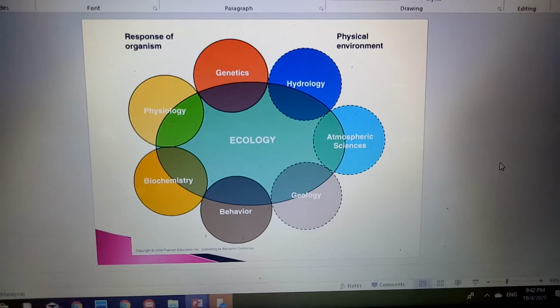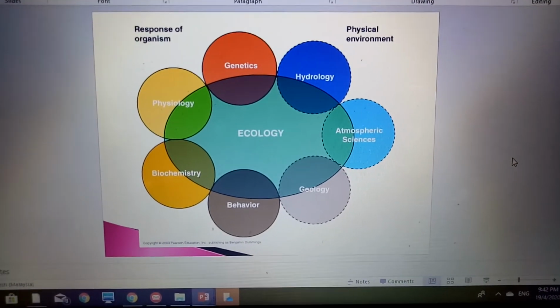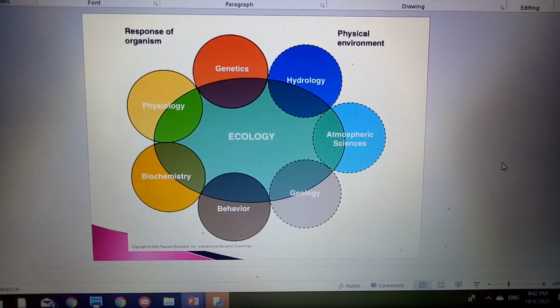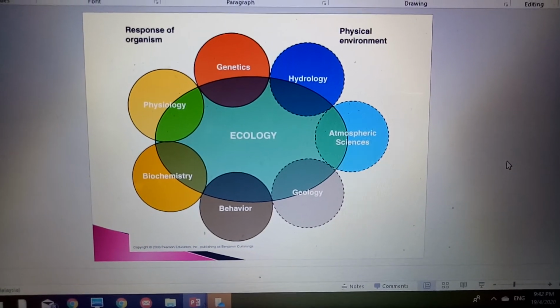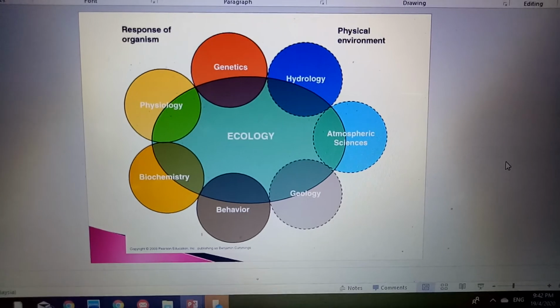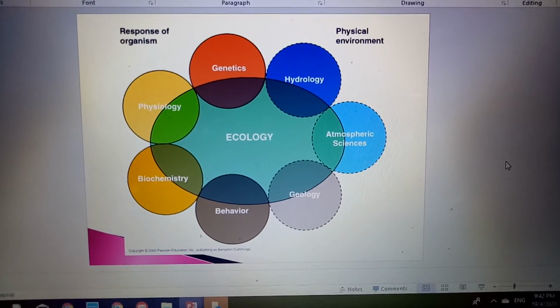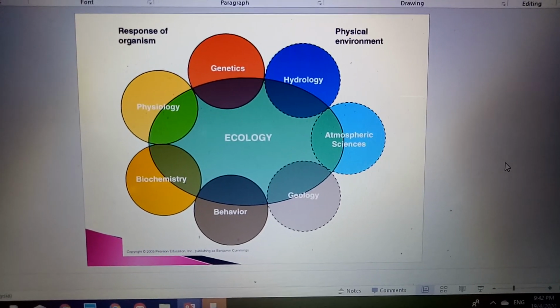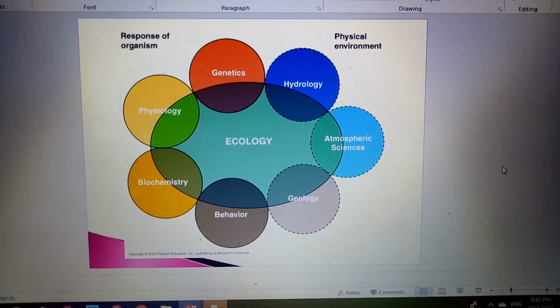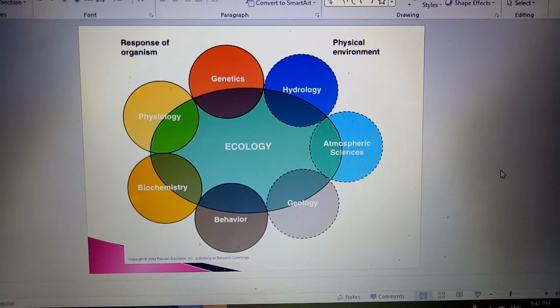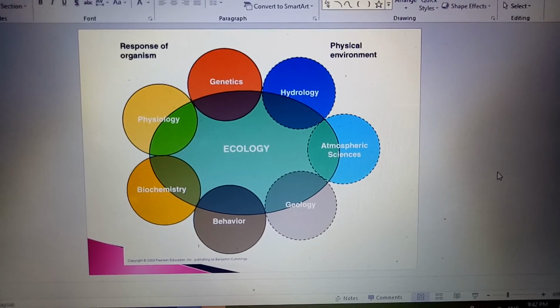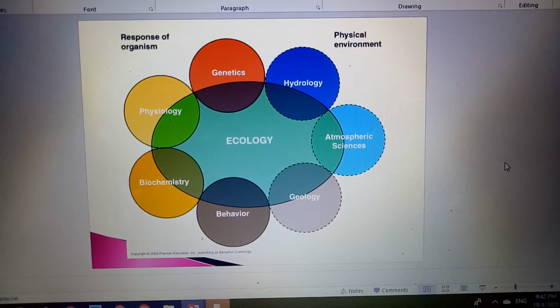And this is the last slide for this lesson, which is about ecology and interaction with other fields of specialization, the response of organisms and the physical environment. Okay, whether from the field of genetics, hydrology, atmosphere, geology, behavior, biochemistry, or physiology, they also relate to ecology.